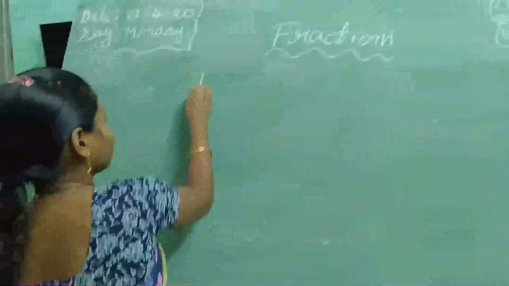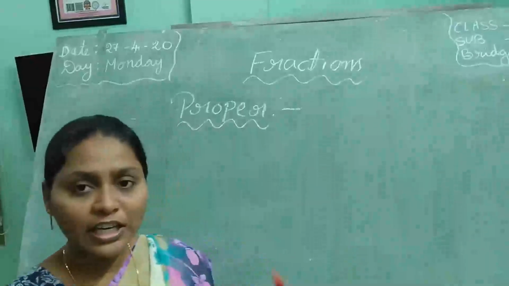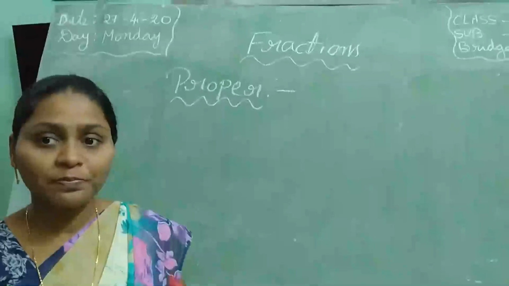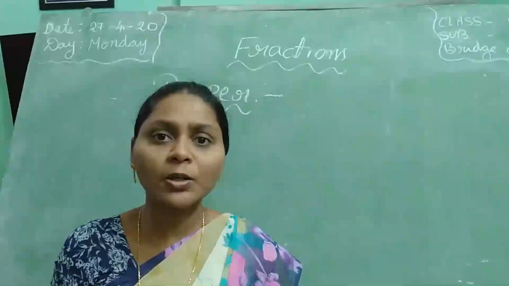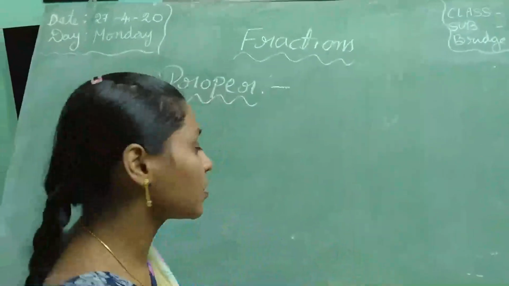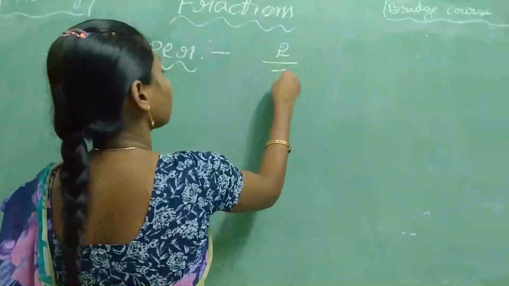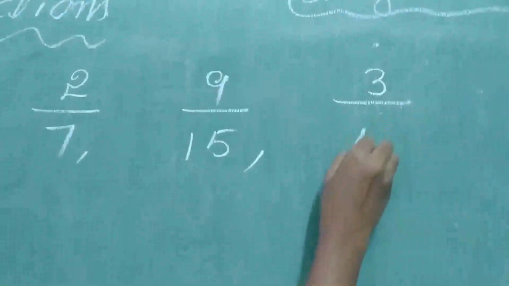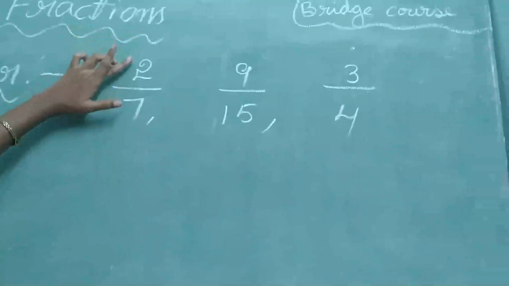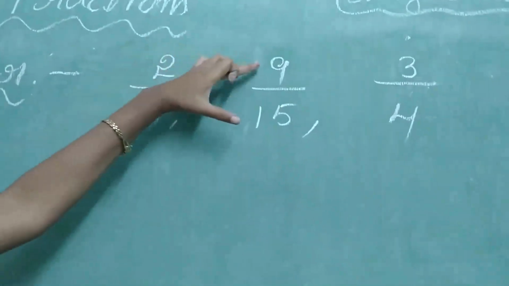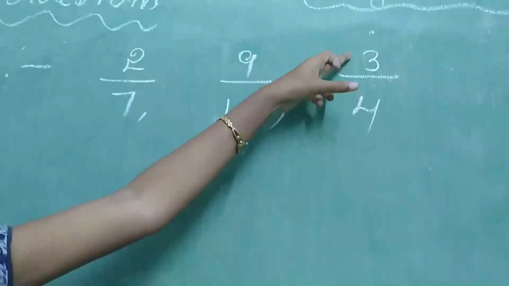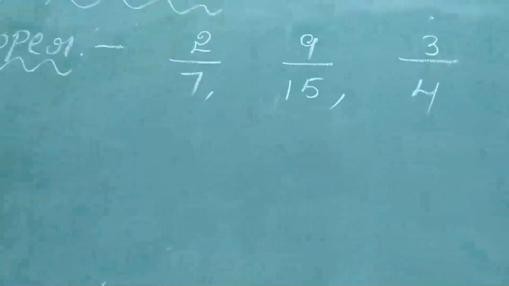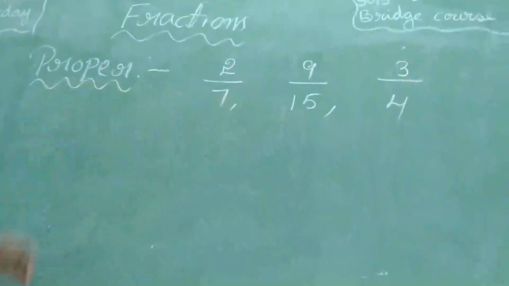Next, proper fraction. Proper fraction means in a fraction, numerator is less than the denominator, is called a proper fraction. Or numerator is smaller than the denominator is called a proper fraction. For example, 2 by 7, 9 by 15, 3 by 4. Observe here, numerator is less than the denominator. Here also numerator is less than the denominator. So if the numerator is less than the denominator, those fractions are called proper fractions. These are the examples of proper fractions.